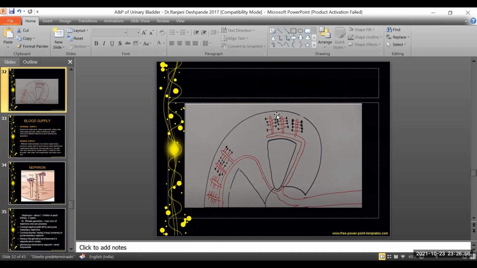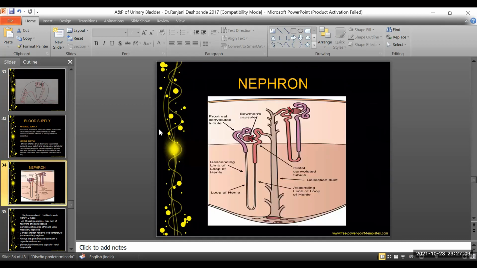Now the nephron is the functional unit of kidney. It is in the nephron that urine is processed and formed. That simple nephron again has a complex structure: it has an afferent arteriole, a Bowman's capsule, and a proximal convoluted tubule.